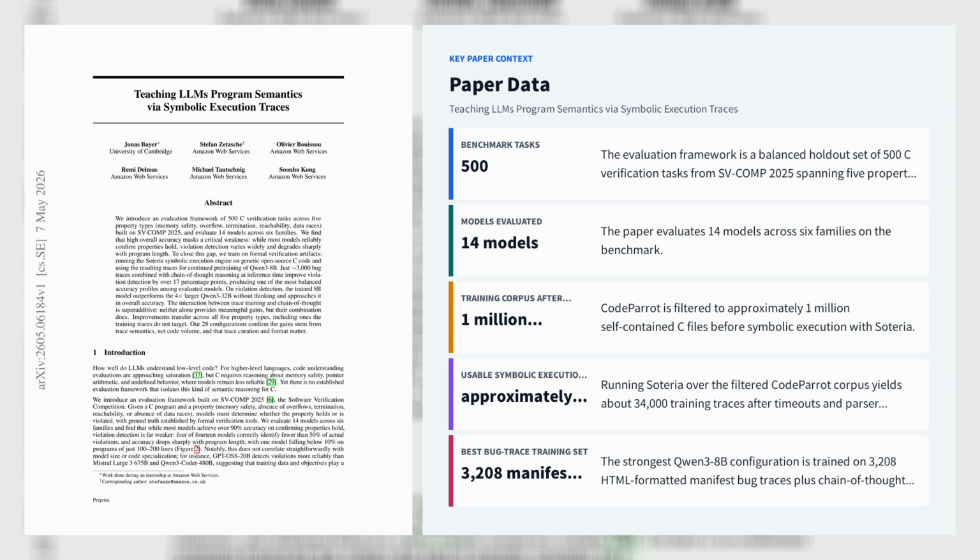CPT alone adds 7.3 points. Thinking alone gives no gain, but together they substantially outperform the 4 times larger Qwen3 32B baseline on violations. Ablations show the gains come from semantic content in symbolic traces, not extra code volume, and that trace format matters. Informalized natural language summaries and plain text conversions underperform structured HTML traces. The main technical result is that formal execution artifacts can transfer general verification reasoning across property types the training data never explicitly targets.